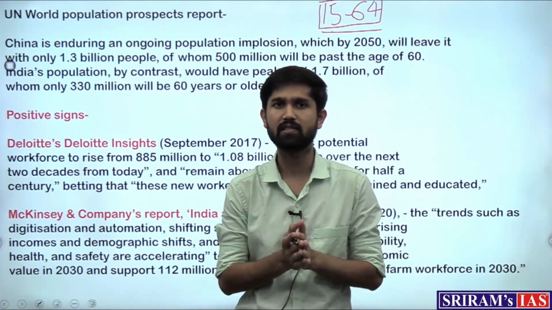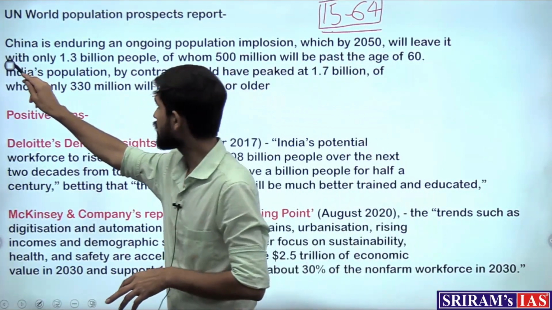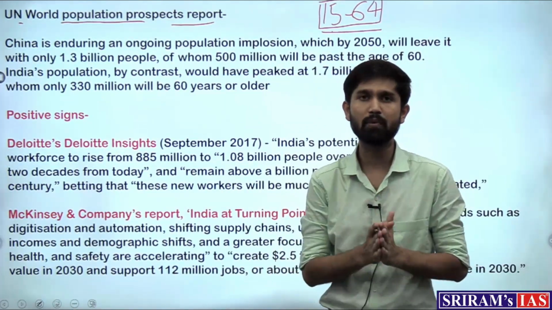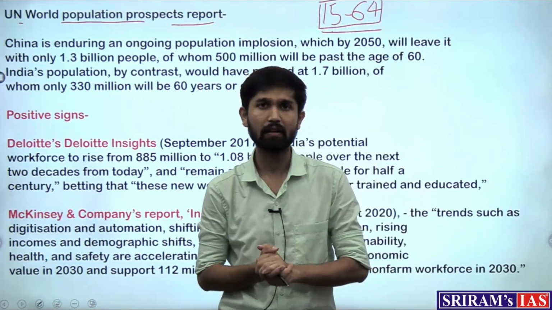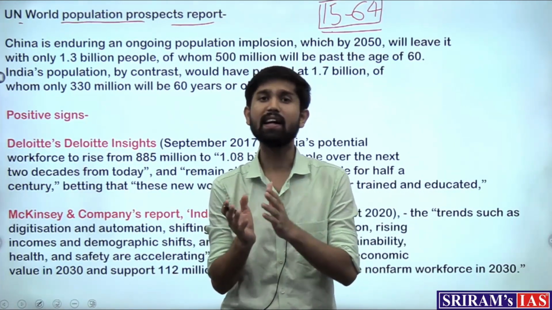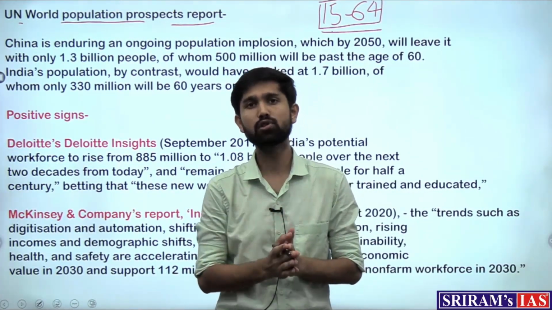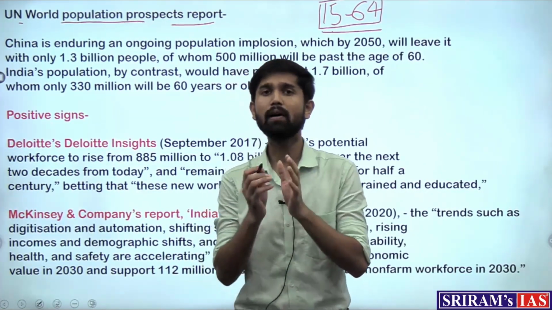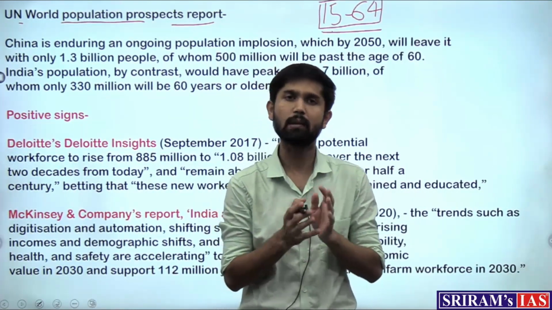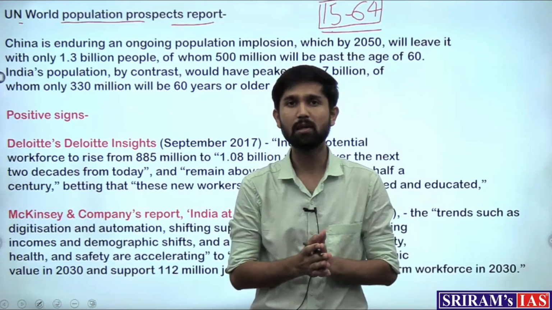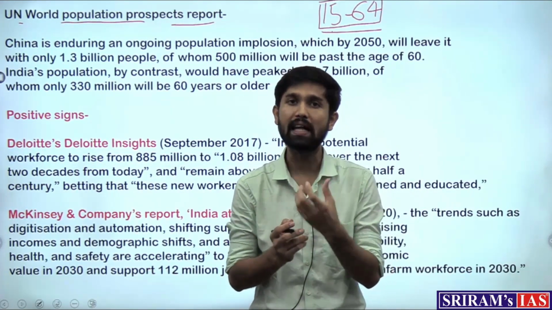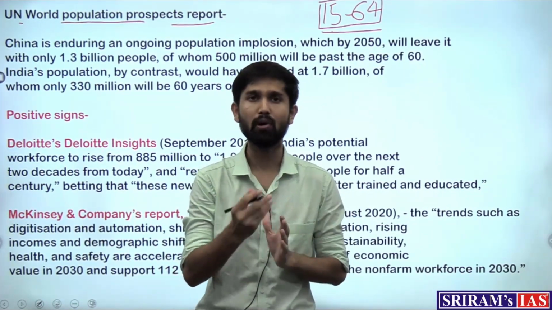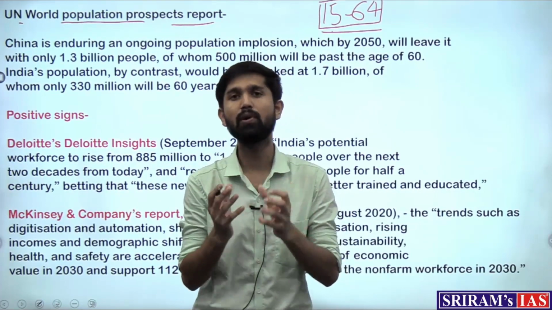So why are we having this discussion? First of all, we know that a month ago the UN World Population Prospects report was out, and it gave out certain predictions which we had covered in our earlier sessions, and we had seen that India is going to overtake China as the most populous country in 2023 itself. Next year it is going to do so. But the finer aspect of understanding this report is that apart from an increase in the population, there is also going to be a healthy increase for India in its demographic dividend, and this is a very positive sign for India, at least in terms of the potential that it carries.